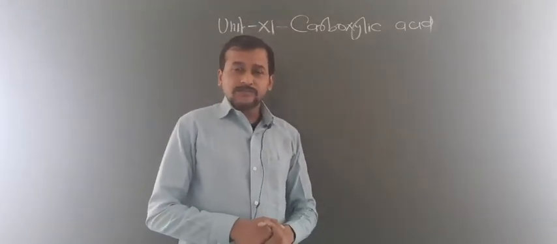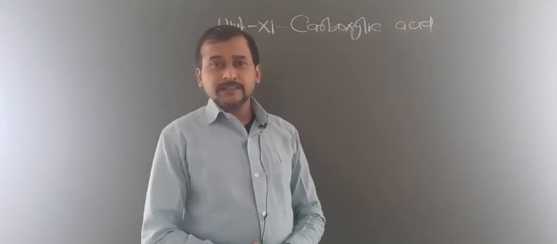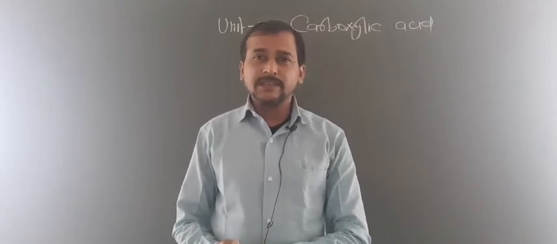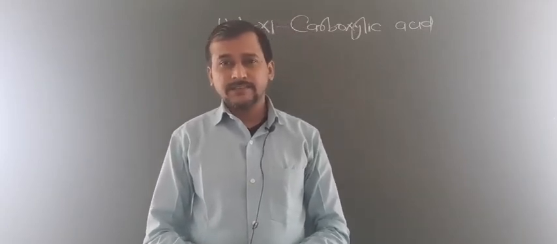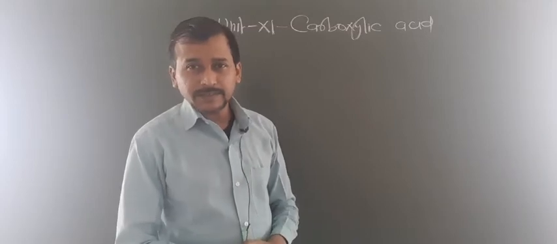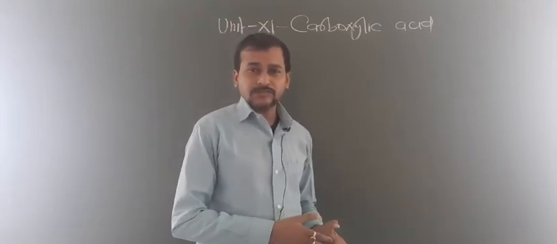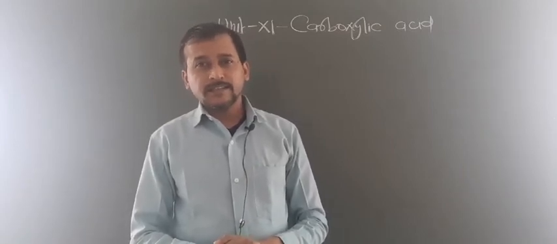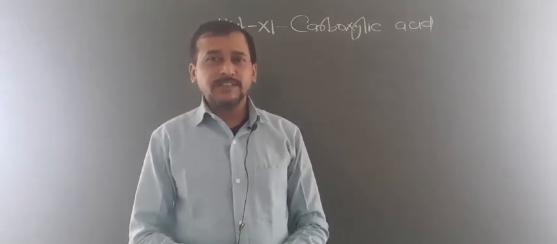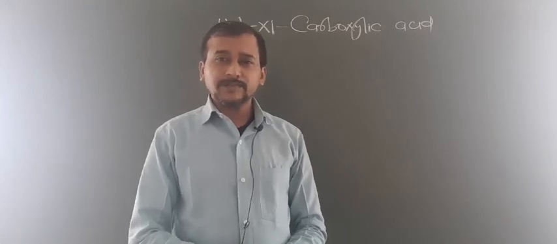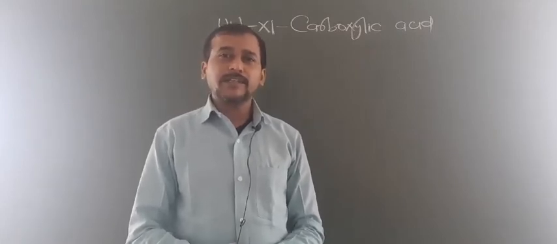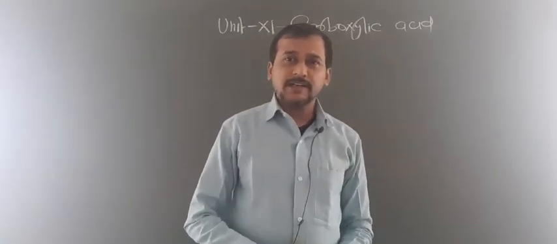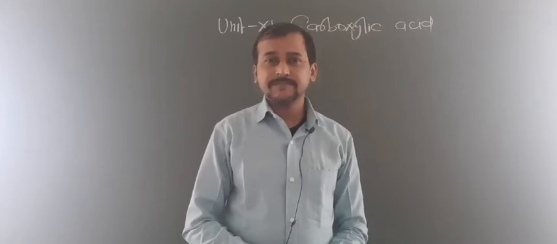So now, in the previous lecture I told you about the chemical properties of carboxylic acid, and the chemical properties are divided into basically 4 parts. In the first part, you have to know the breaking of the O-H bond in carboxylic acid, due to which the carboxylic acid shows the acidic property.